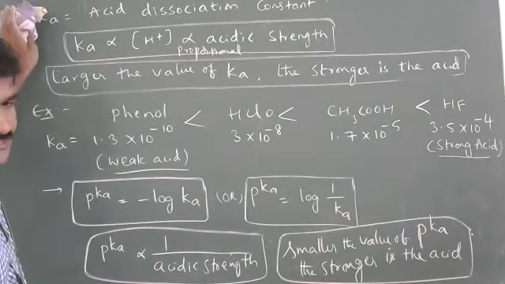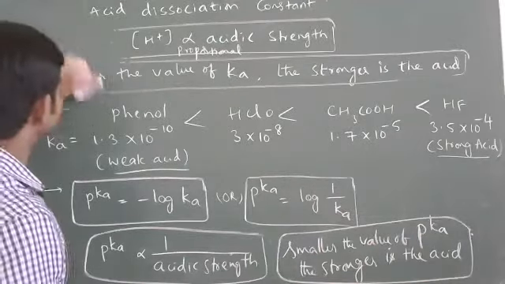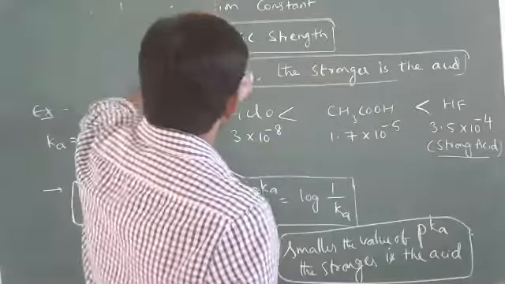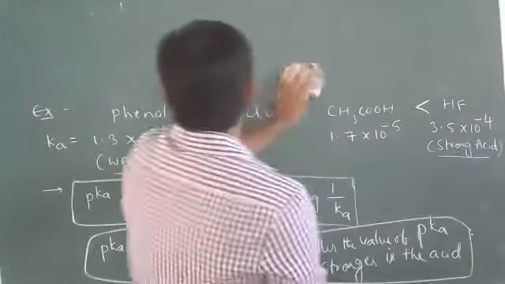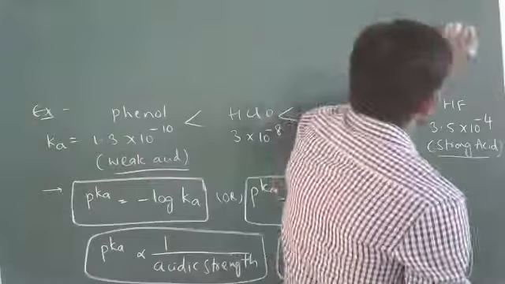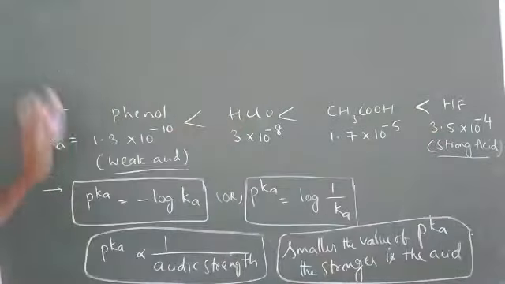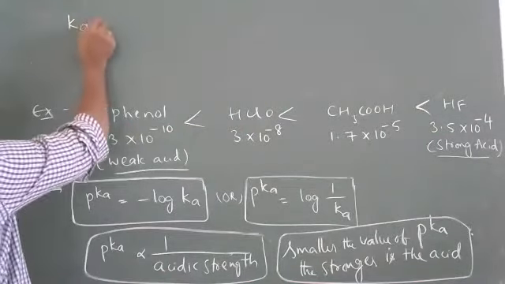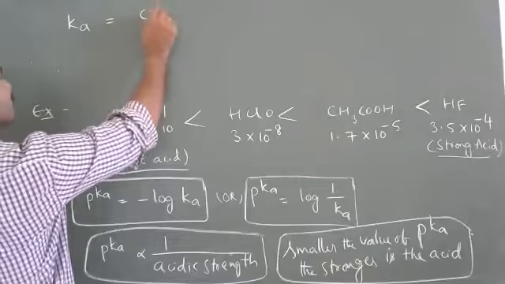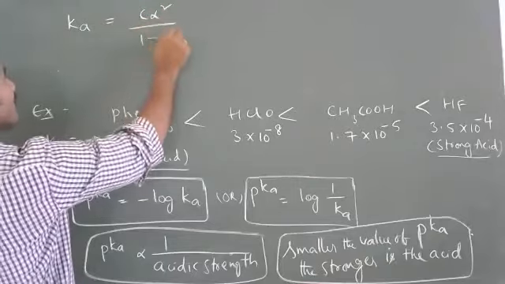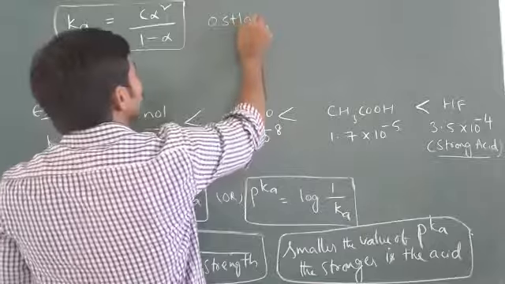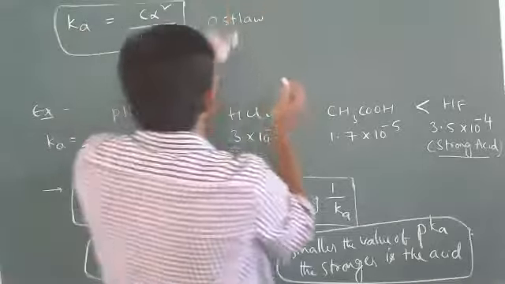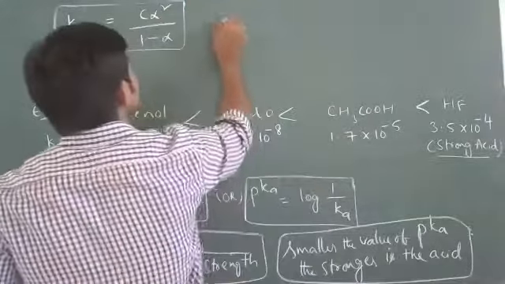Okay. So next, here I'll take the previous expression, that is Ka directly proportional to acidic strength. Ka is equal to C alpha square by 1 minus alpha.